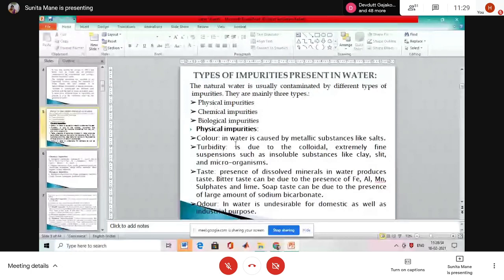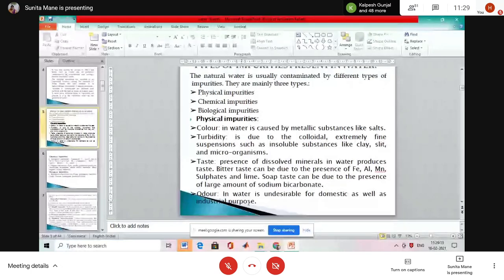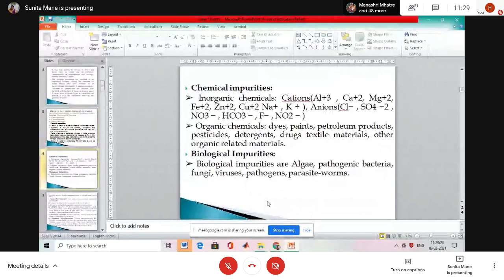The taste: presence of dissolved minerals in the water produces taste. Bitter taste can be due to the presence of ferrous, aluminium and manganese sulfate and lime. Due to the presence of a large amount of sodium bicarbonate, the taste and odor are undesirable for domestic purposes. Can you see? Now the chemical impurities. Yes.